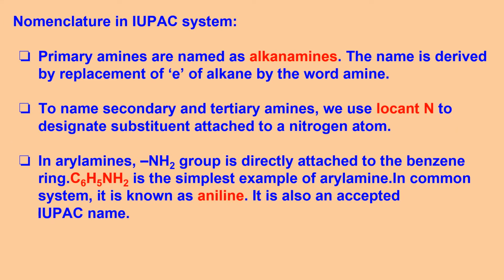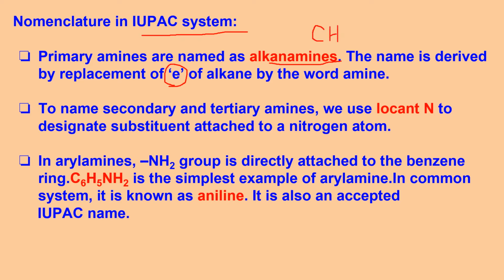Now let's start with the nomenclature in the IUPAC system. Primary amines are named as alkanamines. So the name is derived by replacement of the E of alkane by the word amine. For example, if I have CH4, that will be called methane.